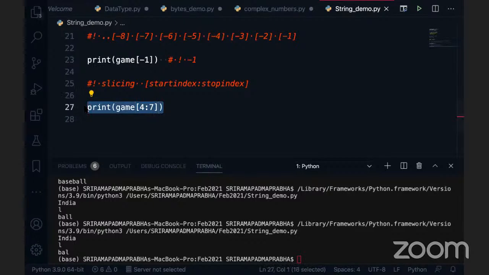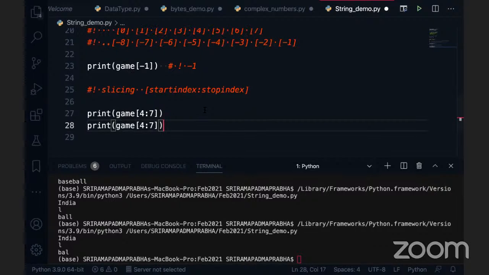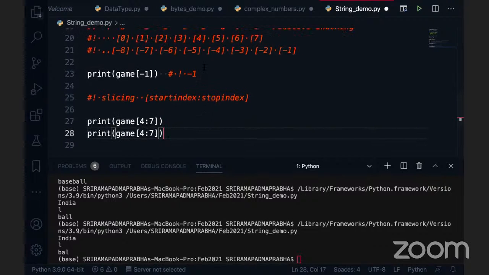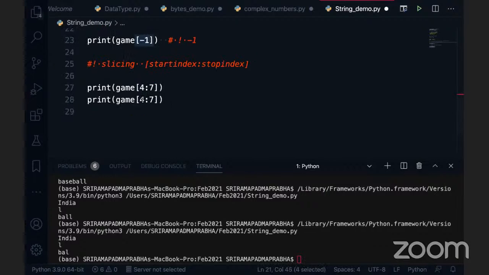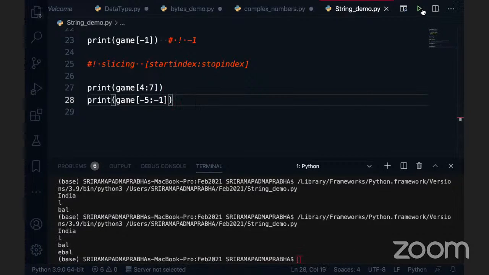The same output I will get through the negative index. Can it be possible with the negative index? Yes, of course it is possible. So you can see here, in negative indexing the second B is starting with -5 and ending with -1. So what I'm going to do is change this 4 to -5 and give -1 here. Now I'm going to print this output. You can see we got EBAL, it is in the reverse order.